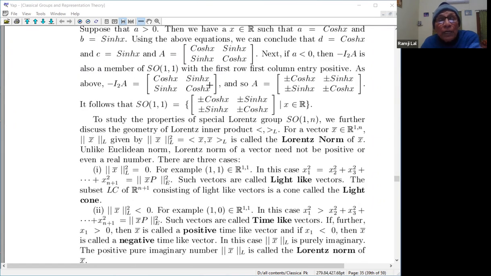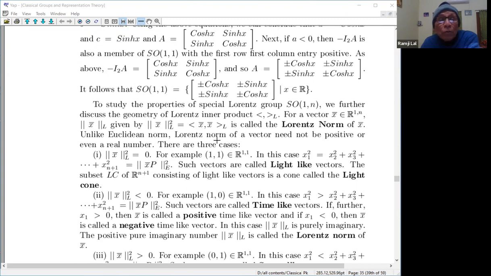Therefore, if you take a square root, that may be purely imaginary. Usually this means the purely imaginary part if it is negative, but I'm taking the positive imaginary part. And if it is positive, then we take the positive part of it, the positive square root.